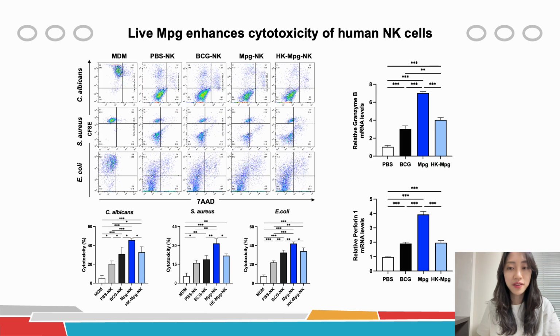And we also identified the enhanced activation levels and heterologous immune responses of NK cells among live MPG-infected PBMCs. We also found that live MPG-stimulated NK cells show increased cytotoxic activity against infected human macrophages with upregulation of cytotoxic proteins.